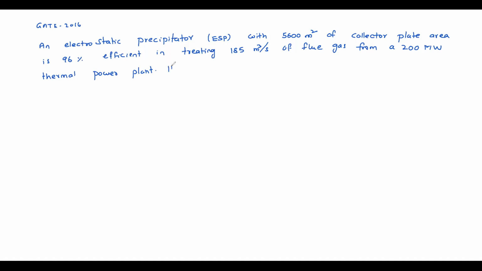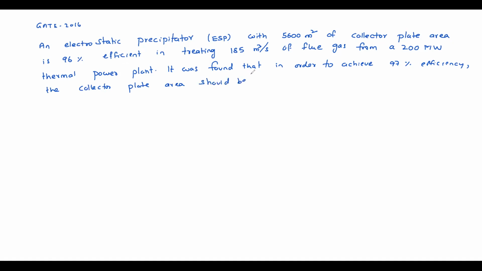It was found that in order to achieve 97% efficiency, the collector plate area should be 6100 meter square.